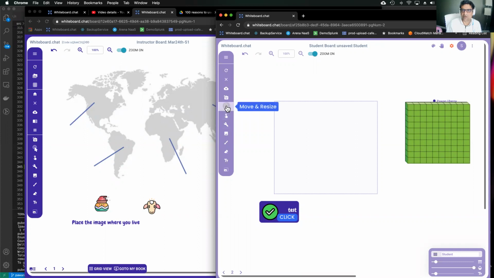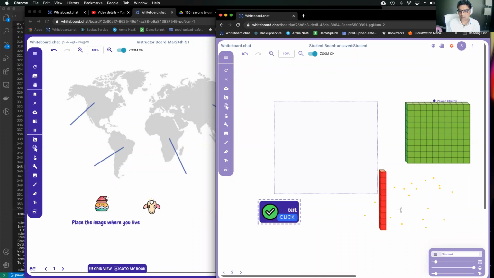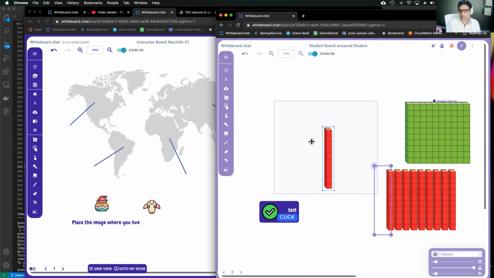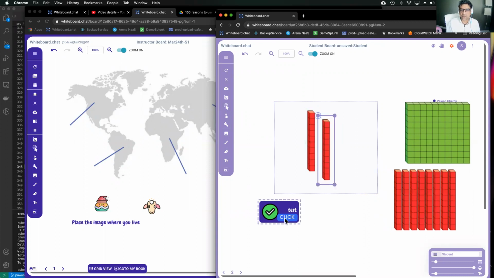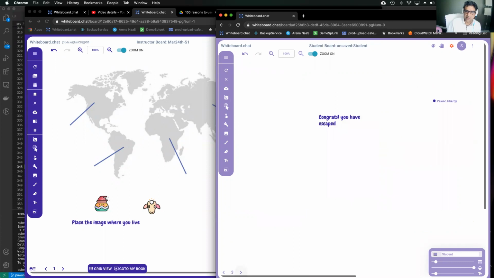So first you have to clone it, because remember, you cannot move any of the teacher's objects. So you clone it, then you use the breakdown tool to break it down. Then I can put 2 of these here. I should have put instructions and said, okay, 20 is the right answer. Then only I can go to page number 3. Right? So that's it, and you're done.